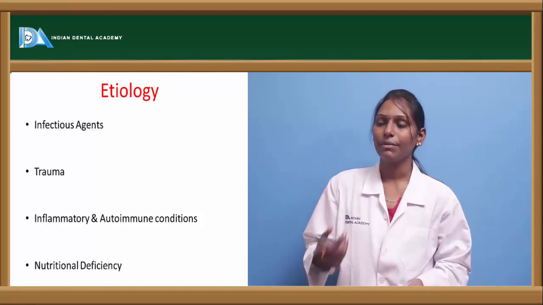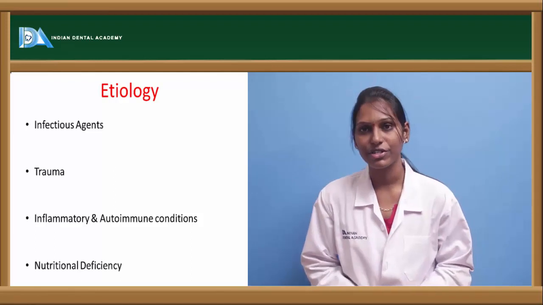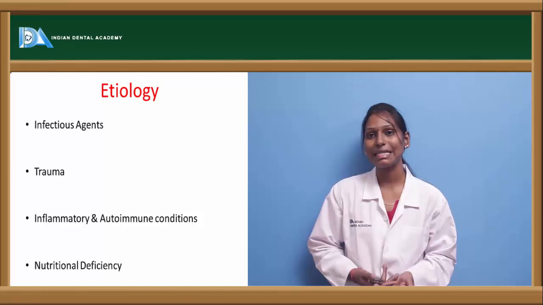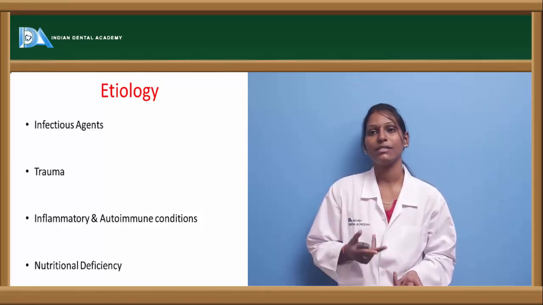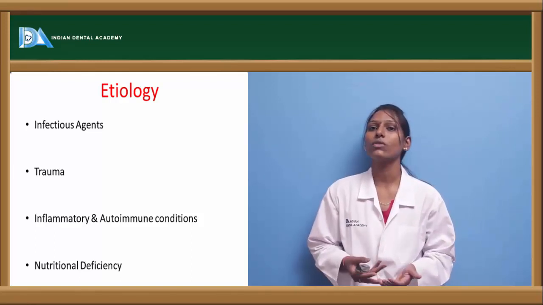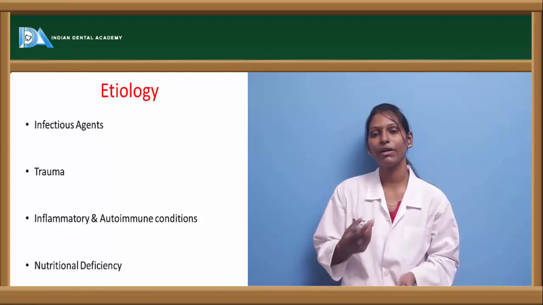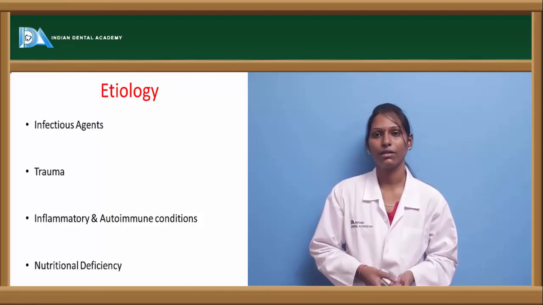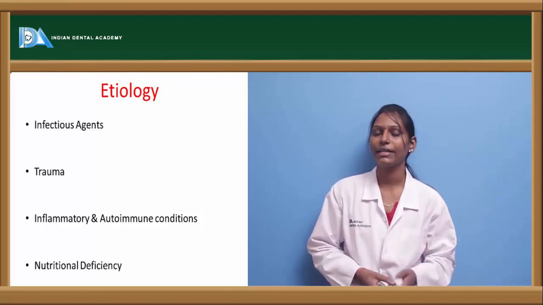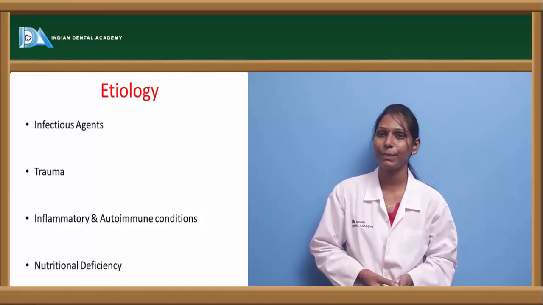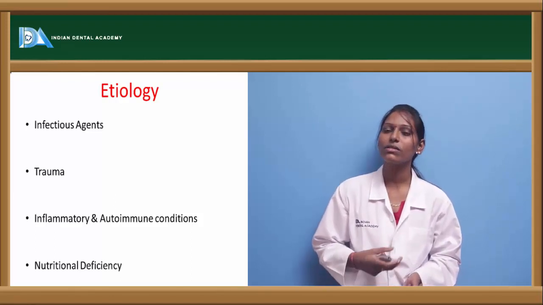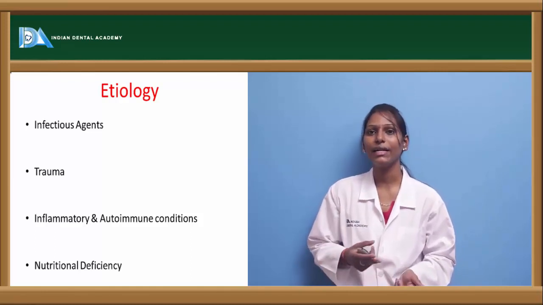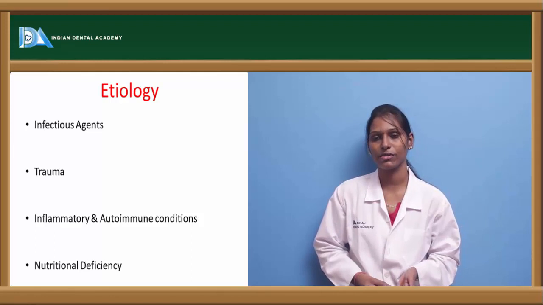Another important etiological factor is nutritional deficiency. Various nutritional factors like iron deficiency, zinc deficiency, vitamin B deficiency, vitamin C deficiency, all these also contribute to various stomatitis. For example, iron deficiency is most commonly seen in females, or in case of severe iron deficiency conditions, the oral mucosa appears paler. Along with this condition, there will also be burning sensation within the oral cavity, which will lead to glossodynia, glossopyrosis.